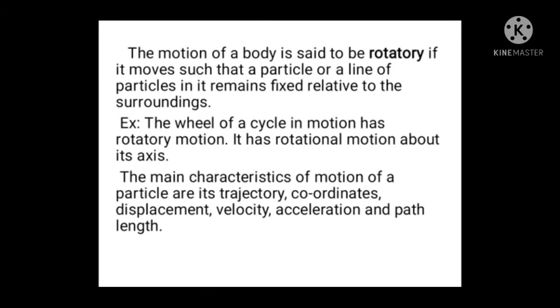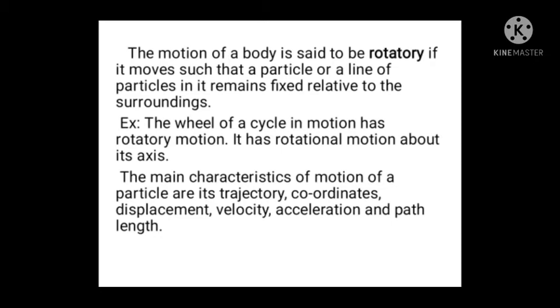Another type of motion is rotatory motion. The motion of a body is said to be rotatory if it moves such that a particle or a line of particles in it remains fixed relative to the surroundings. For example, the wheel of a cycle in motion has rotatory motion.